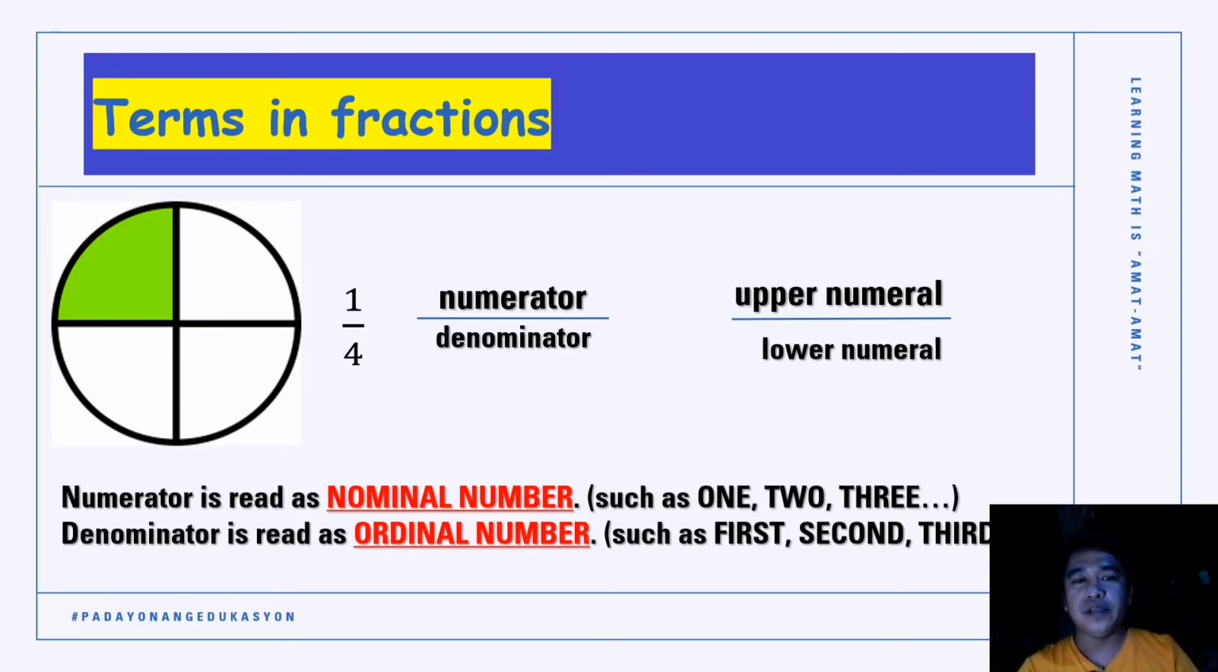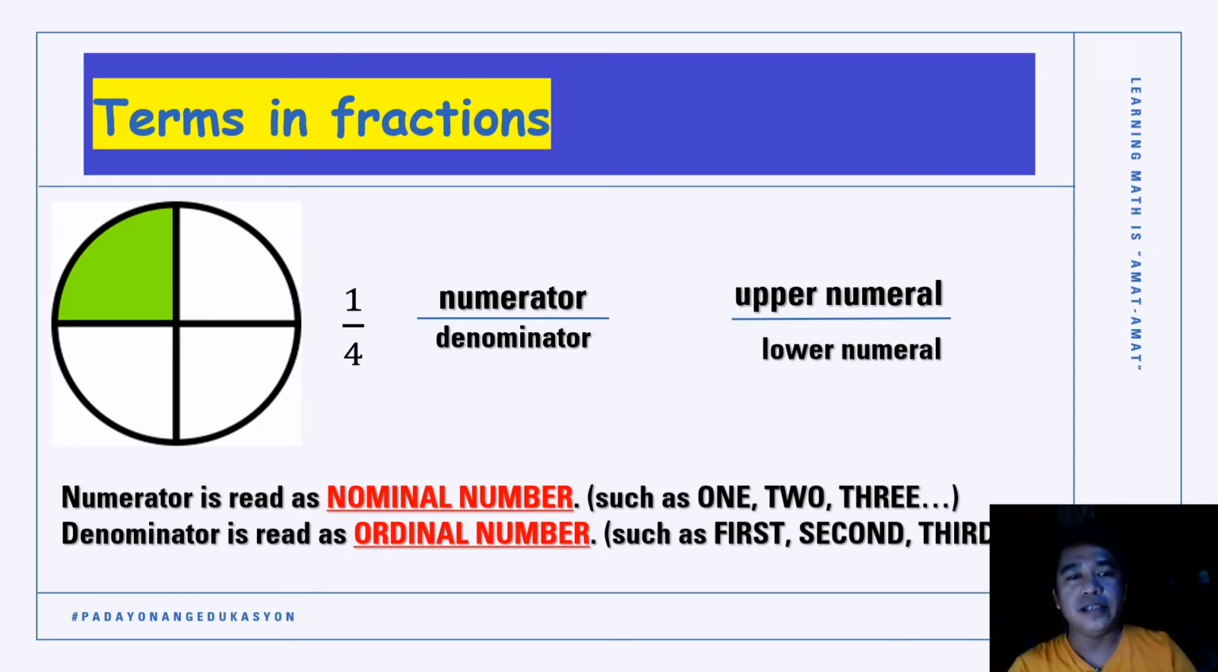The first term that we're going to review is numerator. The second term is denominator. Here we will show which is the numerator and which is the denominator, and later on we're going to define what the numerator is and what the denominator is. The upper numeral in our fraction is called the numerator. The 1 is our numerator, and the lower numeral, the one placed at the bottom, is called our denominator.